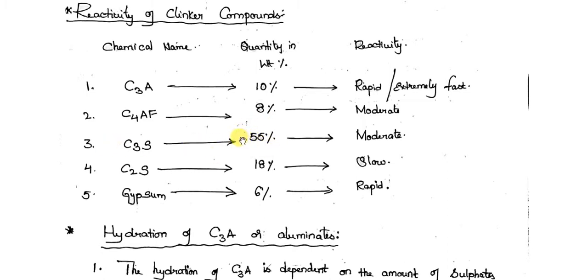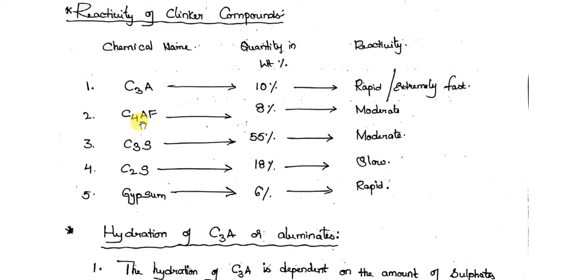Now let me go through the reactions that take place during the hydration process. Each and every compound reacts with water and forms an end product. Remember that these Bogue compounds do not react with themselves. C3A does not react with C4AF, and so on. Moreover, gypsum will not react with compounds like C3S and C2S. Of course, gypsum also influences the C4AF reactivity.